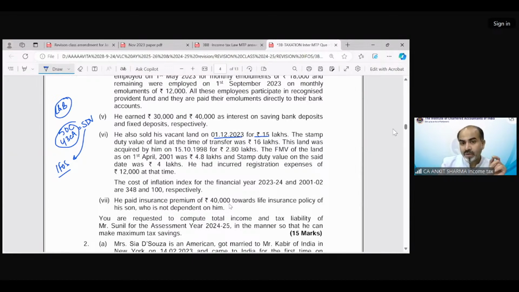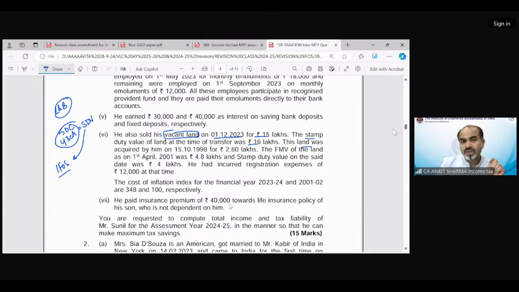Okay, so now we are talking about the immobile property. He sold that property for 15 lakh rupees. The stamp duty value of land at the time of transfer was 16 lakh. Because we are discussing capital gain provisions, consideration would be found as per section 50C. So the stamp duty value is 16 lakh.